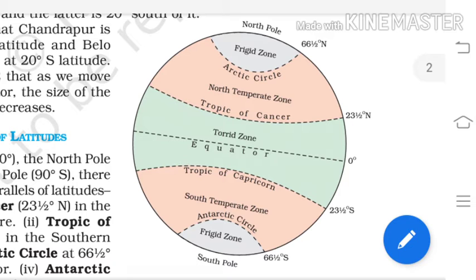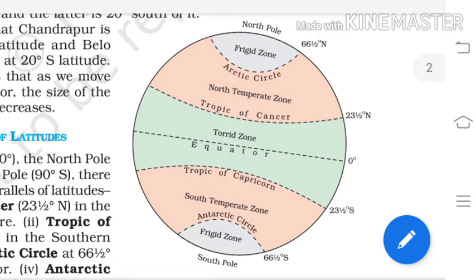In both hemispheres, as I have told you earlier, the northern hemisphere is divided, and the same is the southern hemisphere, and all the locations are approximately the same. So the area between 23 and a half degrees and 66 and a half degrees in the northern hemisphere, and the same area in the southern hemisphere, is considered the temperate zone.